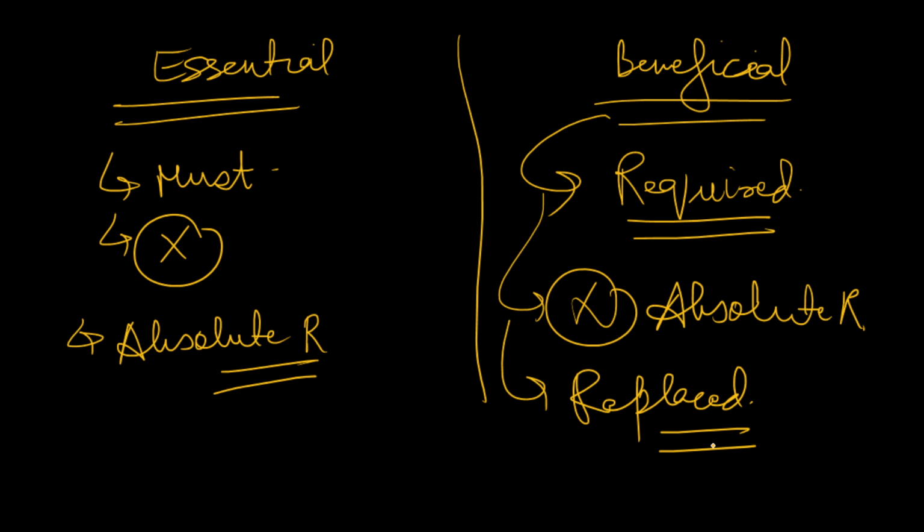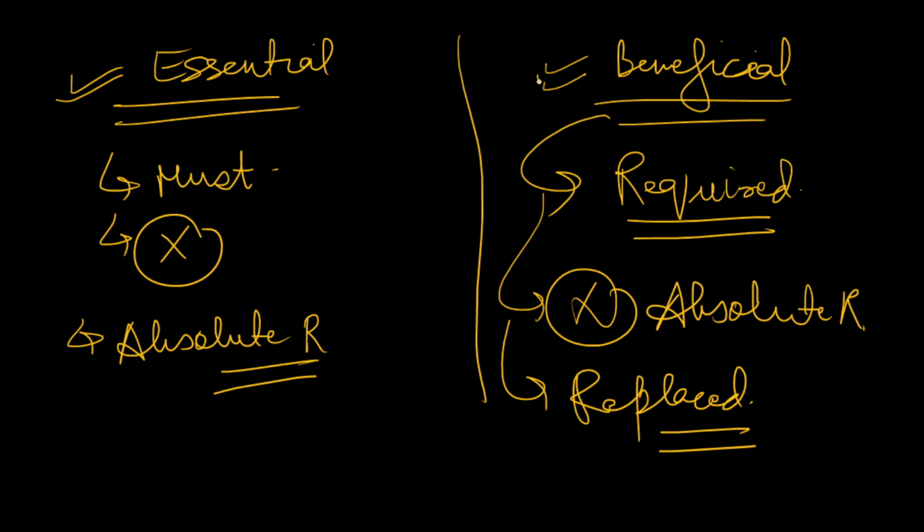So this is the basic difference between essential nutrients and beneficial nutrients. Essential nutrients are a must, but beneficial nutrients, although helpful, are not a must; they can be replaced, they are not absolutely required. For example, in humans, oxygen and water are a must, we cannot live without them, so these are essential.